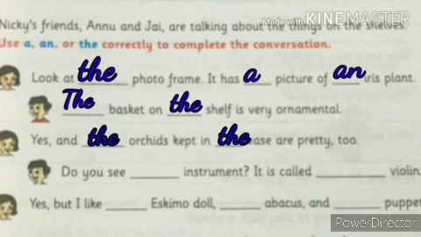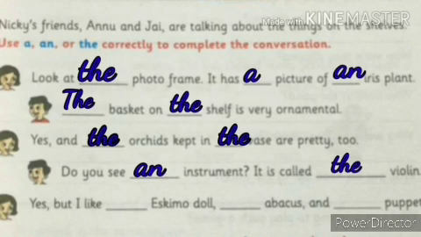Next, do you see dash instrument? Instrument starts with a vowel sound. So, an instrument. It is called dash violin. In the beginning of the video I told, before the musical instruments, what article we have to use? The. So, it is the violin.